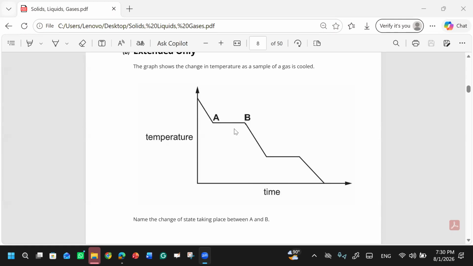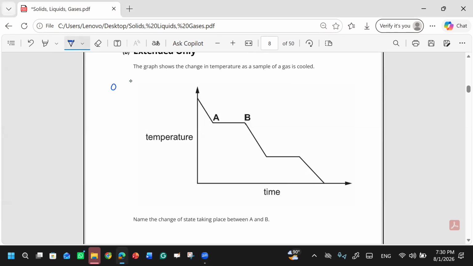Why? Because the energy is being released. The gas has to be cooled. Gas is cooling, it means gas is converting into liquid. If a gas is converting into liquid, it means bonds will be formed, right? In liquid, the molecules are closer as compared to the gas. I can explain this: the molecules are initially like this, but when they are cooled, there should be bonding, because they are converting into liquid. So this is the time when these bonds are forming.